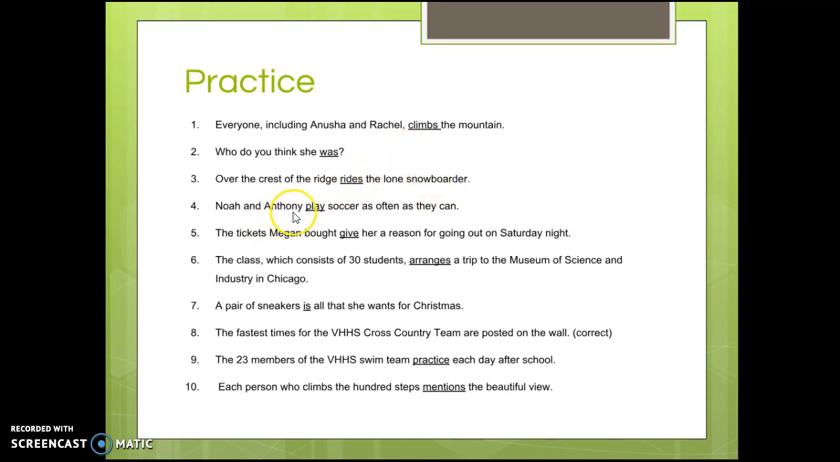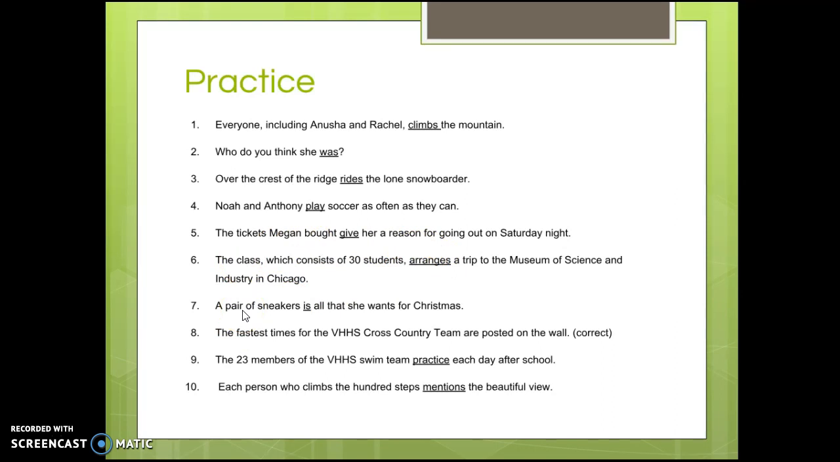Noah and Anthony play soccer as often as they can. Noah and Anthony are plural together, so play will be your plural verb. The tickets Megan bought give her a reason for going out on Saturday night. Tickets is your plural subject, so give has to be plural as well. The class, which consists of 30 students, arranges a trip to the Museum of Science and Industry in Chicago. So class is singular, so arranges also has to be singular.